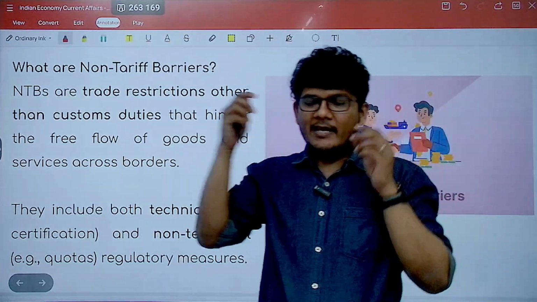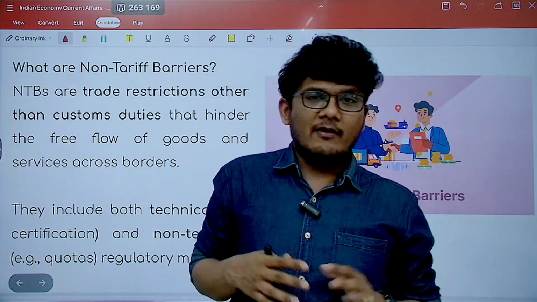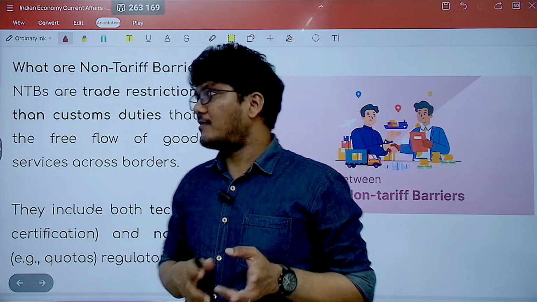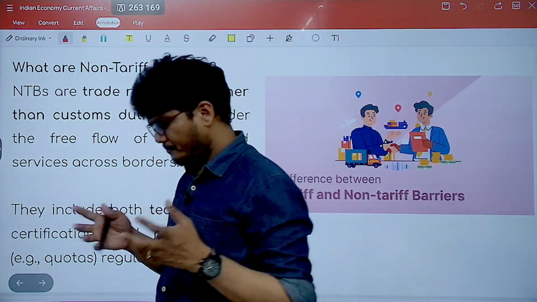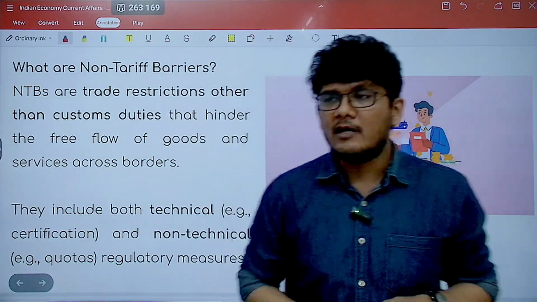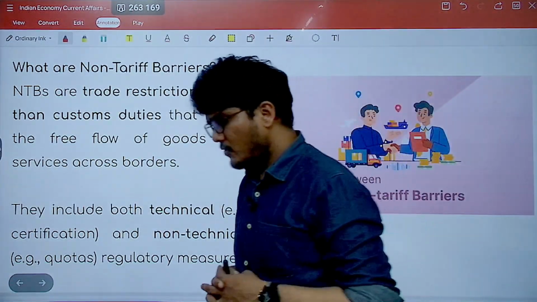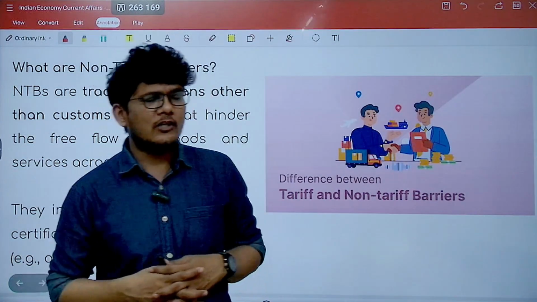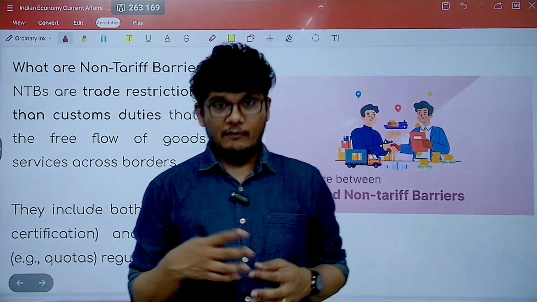So let's say the USA is exporting its goods to India, we will impose an import duty. For example, on the vehicle brand Harley Davidson, let's say we have an import duty of 100%. That means the vehicle might be 3 lakh rupees, but we impose 100% import duty, so it will become 6 lakh rupees, which will make it costly.